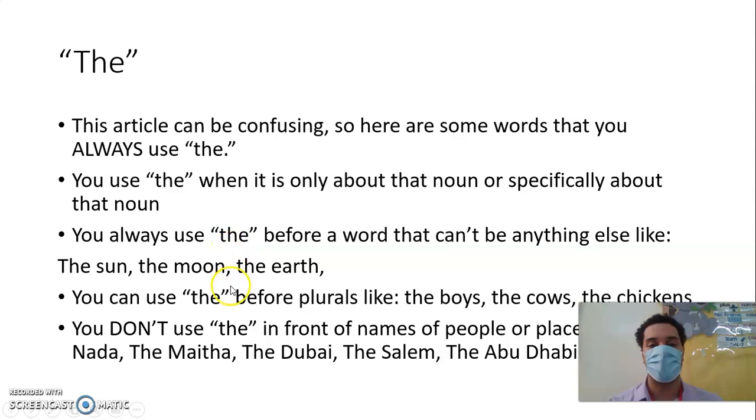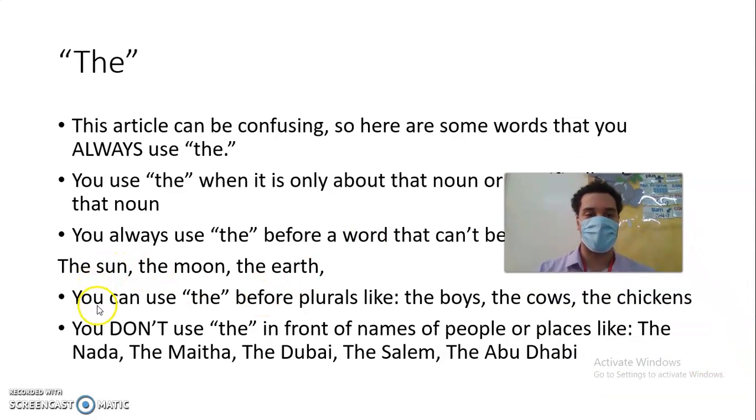Last we say the earth. There are many planets in the sky, but we only use, what am I saying? There's only one earth, everybody. There's not many earths in the sky, right? There's not many earths. There are probably many planets, but there are not many earths. This is the only planet Earth that we are in right now. So that's why we call it the earth, not an earth or a moon or a sun. No.